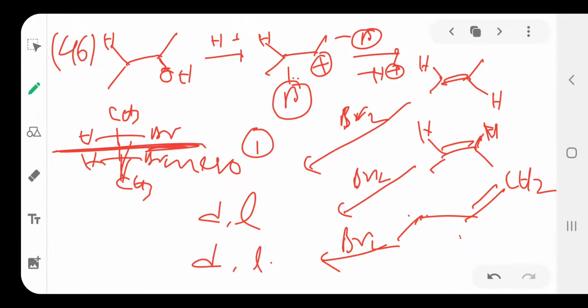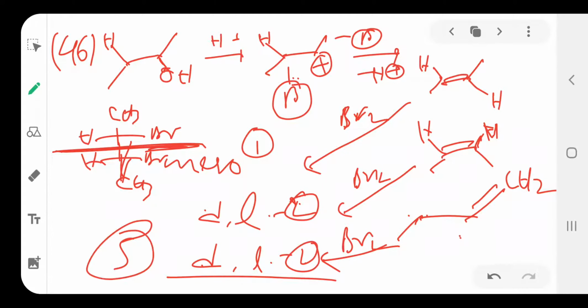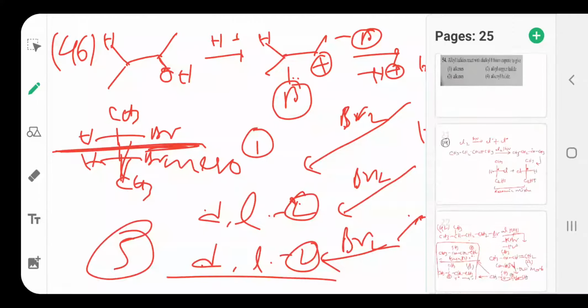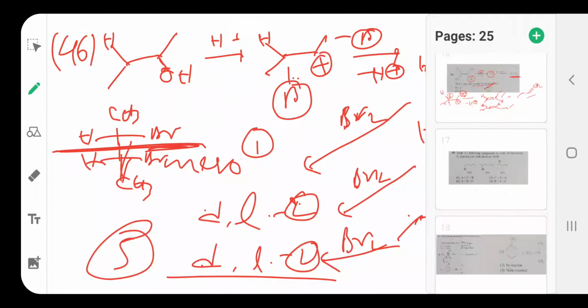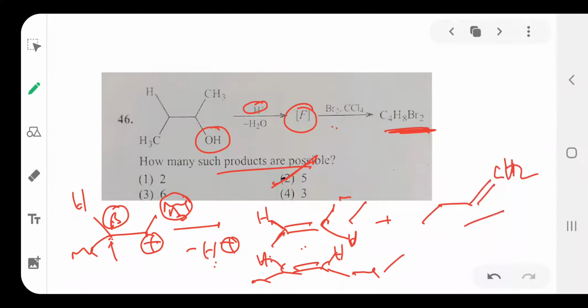Total 1, 2, 3, 4. Here 2 compounds, here 2 compounds, here 1 compound. Total 2 plus 2 plus 1, that is 5. So 5 products are formed. That is the answer. How many products are formed? 5 products. The option is 2. So that is question 46.